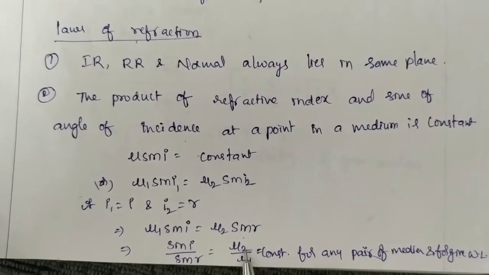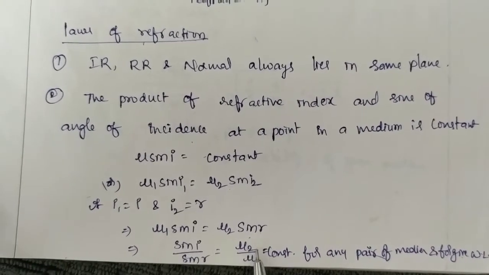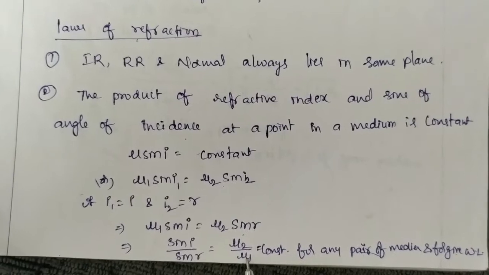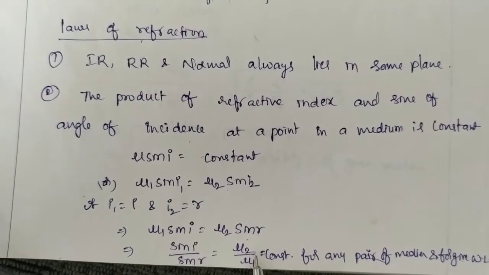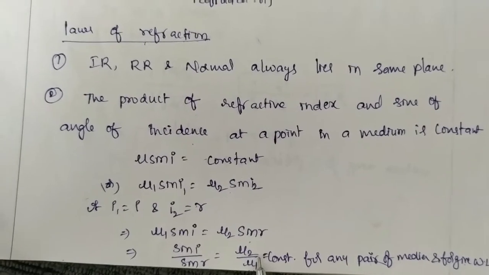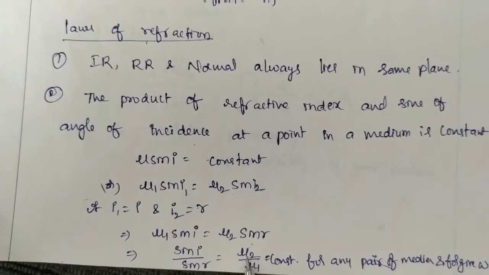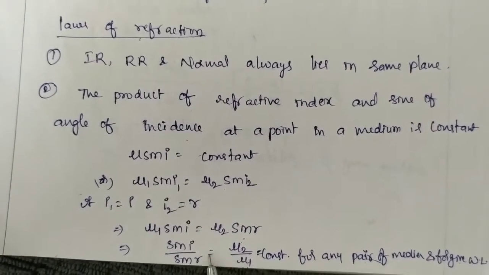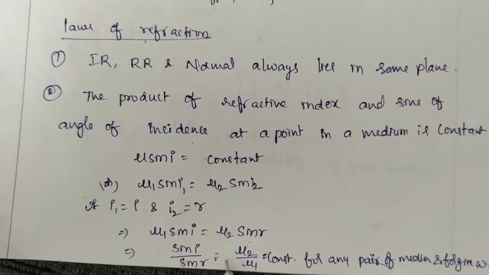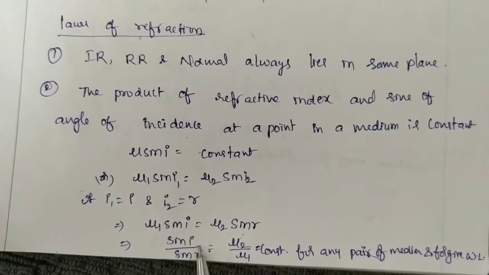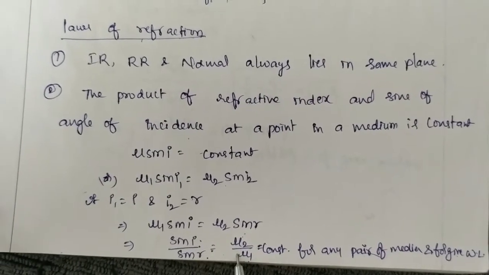The refractive index of the medium depends upon the nature of the material. For a given pair of media and for a given wavelength, when the wavelength and the nature of the material remain constant, this ratio remains constant. That means for a given pair of media and for a given light, the ratio between the sine of the angle of incidence and the sine of the angle of refraction is constant.